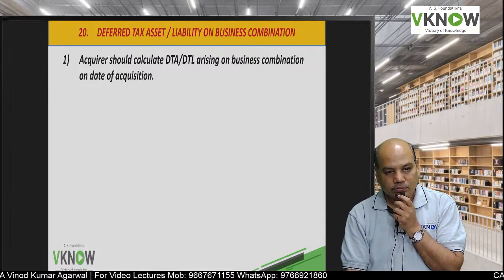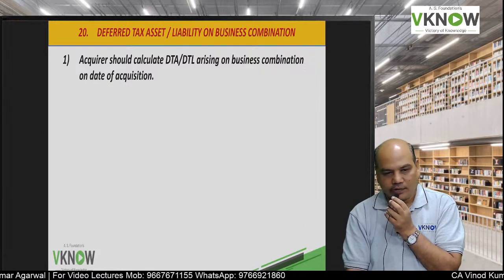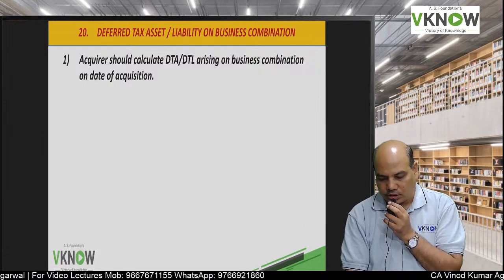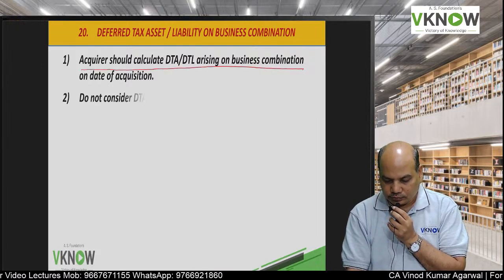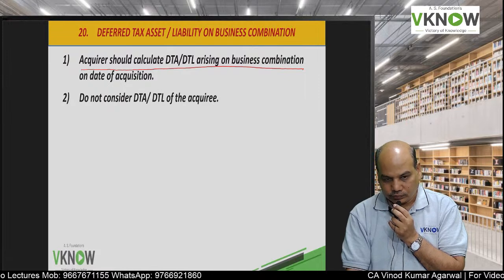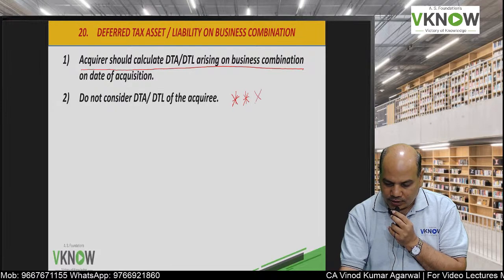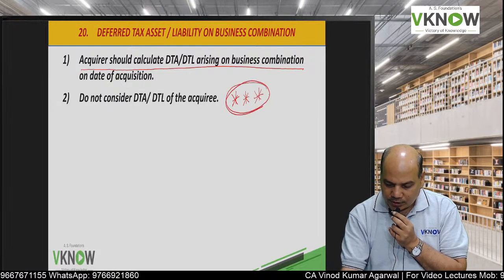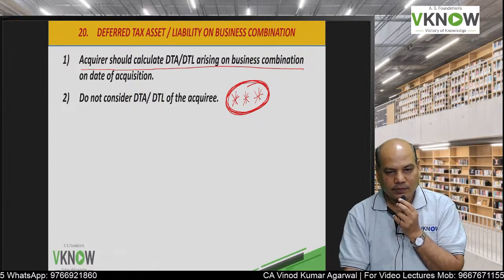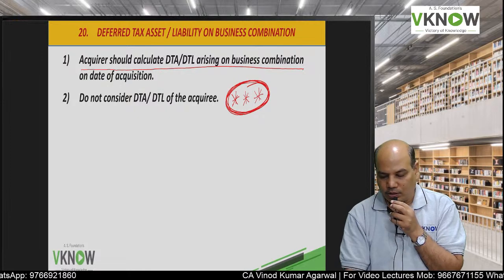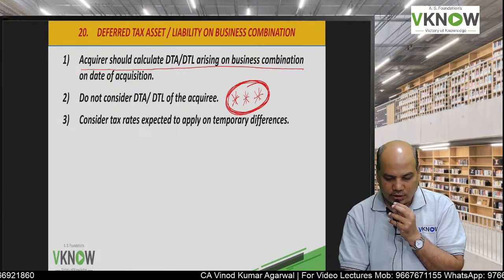When you are solving problem of business combination, then the issue of deferred tax asset and deferred tax liability will also arise. DTA detail is covered by another standard which is Ind AS 12. First, very important, if any DTA or DTL is appearing in the books of acquiree, you will not consider those DTA or DTL.